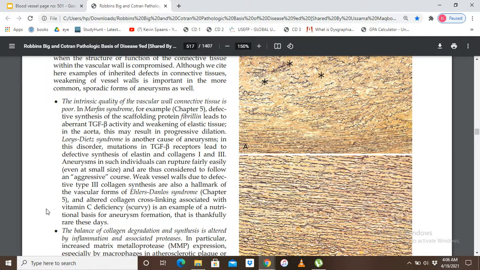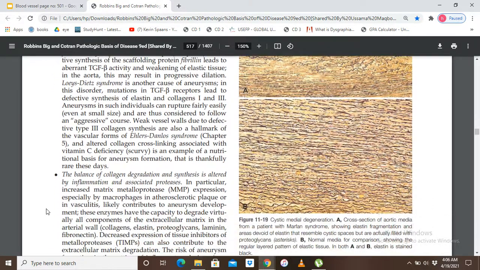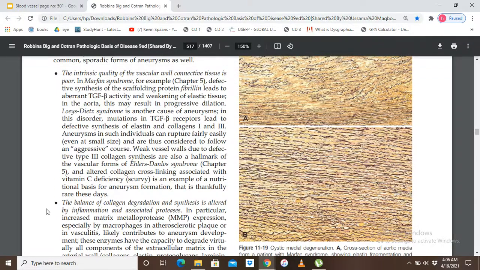Okay. Now moving forward, हम लोगों ने ऊपर जो पैराग्राफ पढ़ा है, in the top paragraph we have seen that the intrinsic quality of the vascular wall connective tissue is poor.